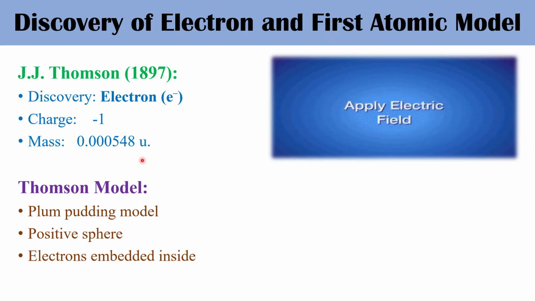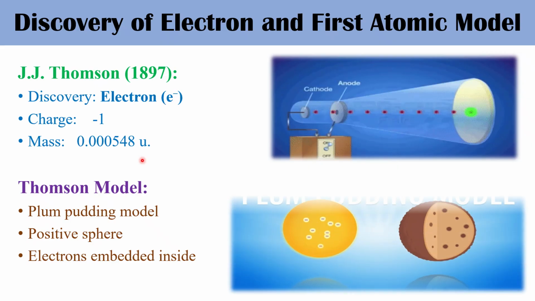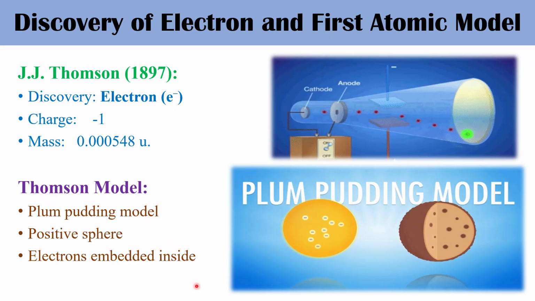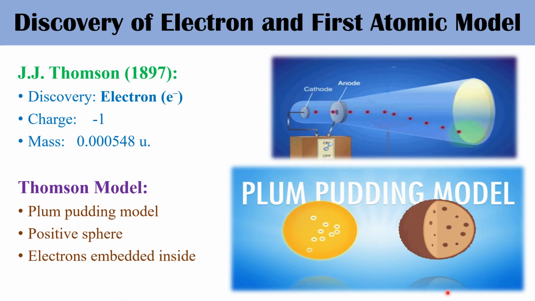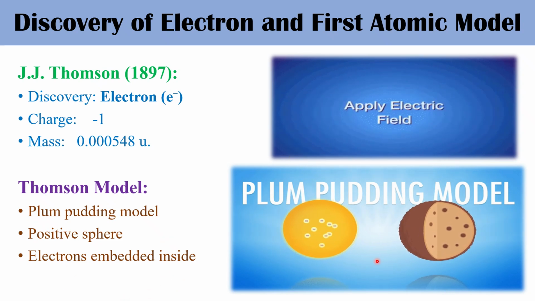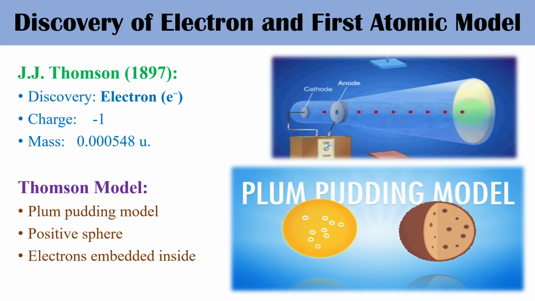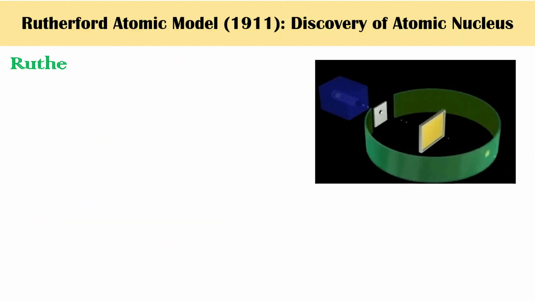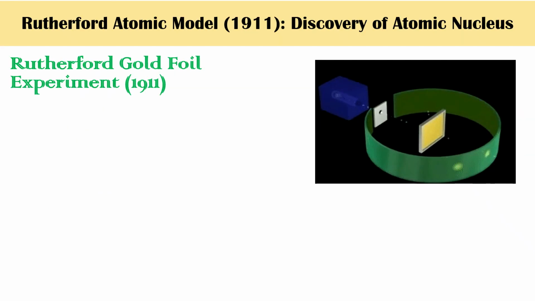After the discovery of electrons, the first picture of the atom came in 1897, that is the Thomson model. That model is known as the plum pudding model: imagine a positive sphere, a positive ball, with negative electrons inside. But the question remains, where is the positive charge actually located? Where is the positively charged particle located?